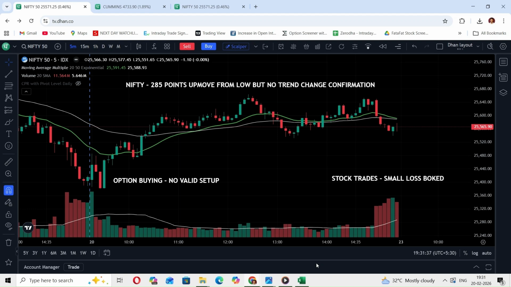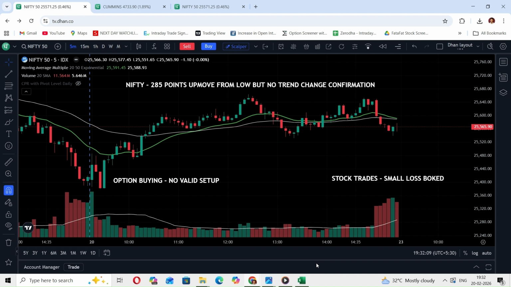A 285 point rally from the low. Yet, most option buyers ended today in a loss. Why? Because the market gave you a move, but it never gave you a trend confirmation. Today, if you were blinded by the green candles on Nifty, you likely fell into a massive trap. Today, I am breaking down the 20 EMA structure and showing you exactly why there was no high probability buy signal in options, despite that massive point range.